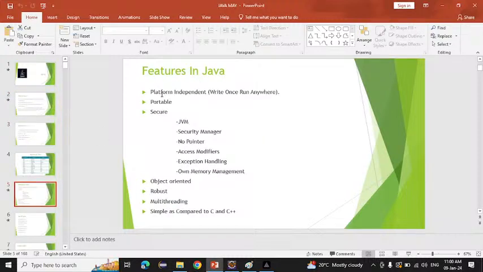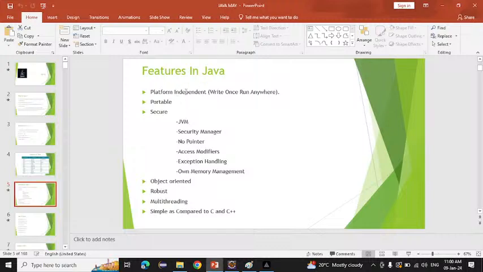The first is platform independent. What is meant by platform independent? Here platform means the operating system. Any operating system means the platform. How many operating systems do we have? Any examples? Windows, Linux, Mac, right? We have many operating systems.